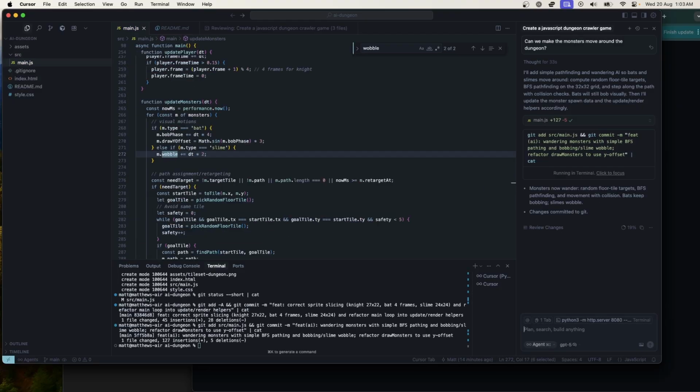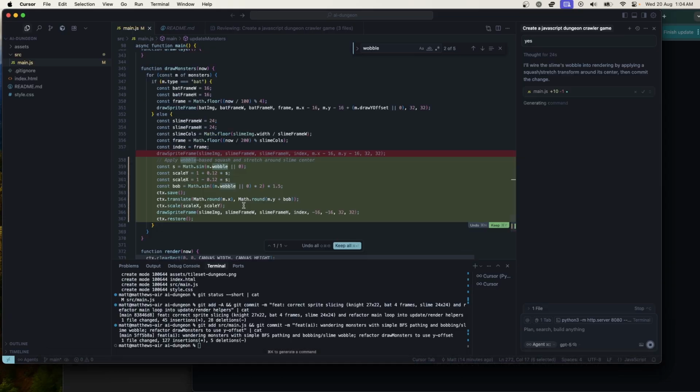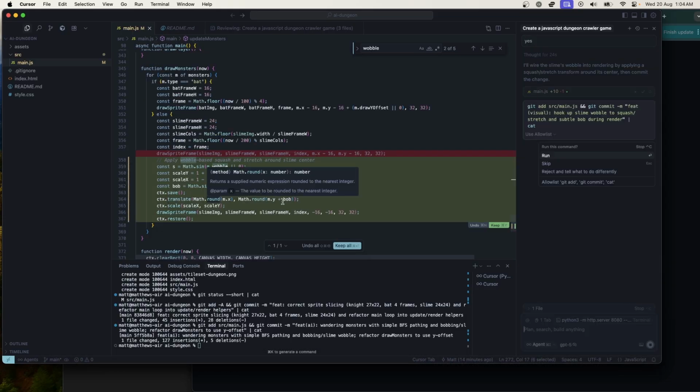I remember it's still not using this wobble for anything, is it? I kind of want to see if I can get it to explain why it added that wobble. Basically, jelly wobble animation on slimes. We advance over time, derive squish, and the update is not used. Yeah, okay. Sure, do that. Make the slimes wobble. Oh yeah, doing a translate. Okay, interesting.